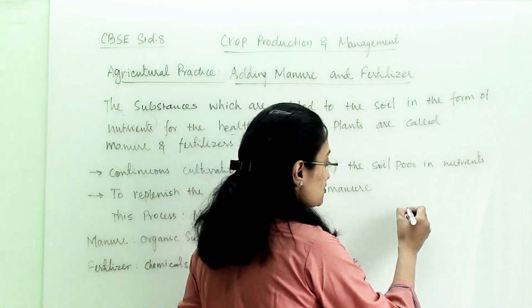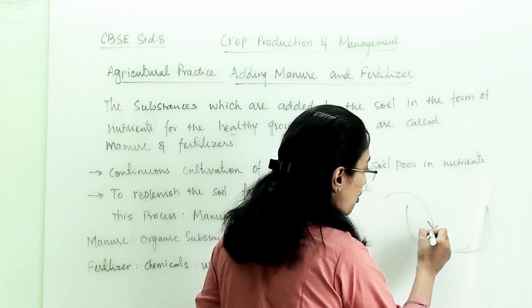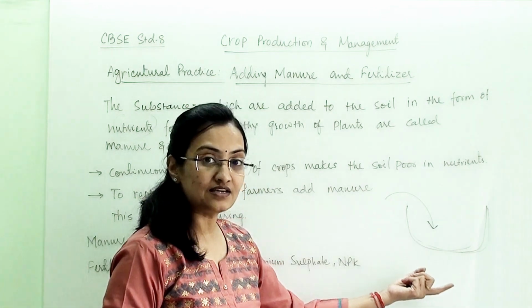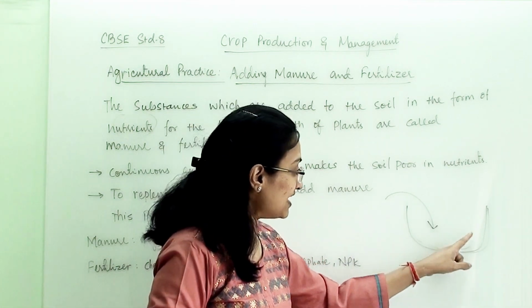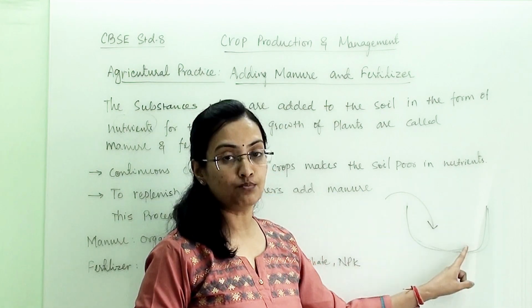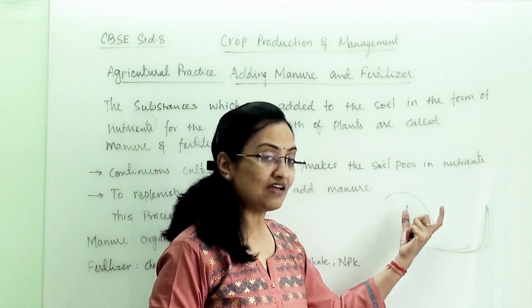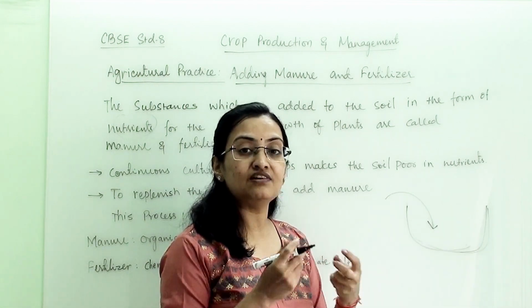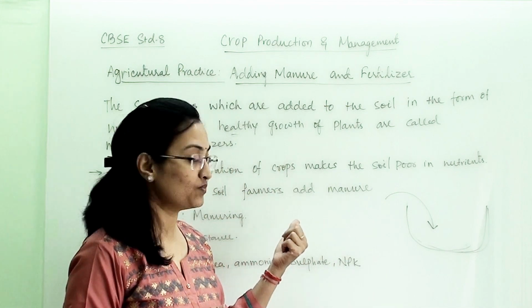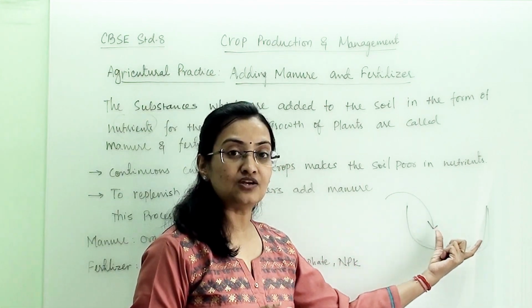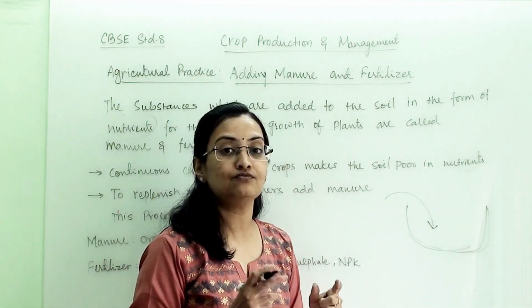What farmers generally do is dig a pit like this. They dump all this waste, plant leaves and organic matter from animals. Then they allow this to decompose with the help of microorganisms like bacteria. They decompose this substance and release all these nutrients which help plants to grow. Once this manure is ready, farmers mix it with the soil, which is beneficial for the crop.